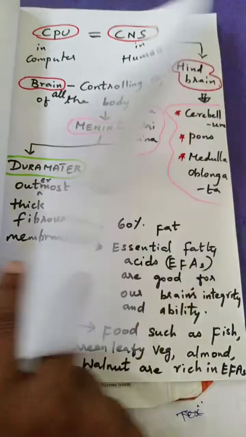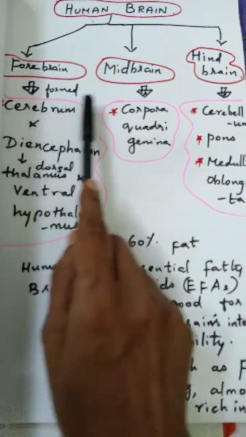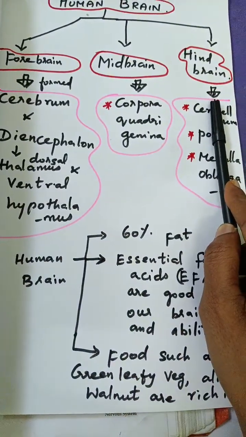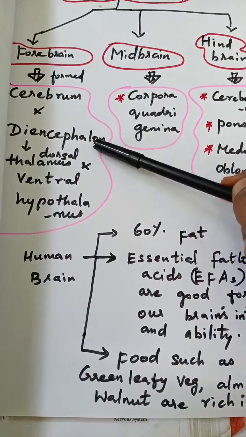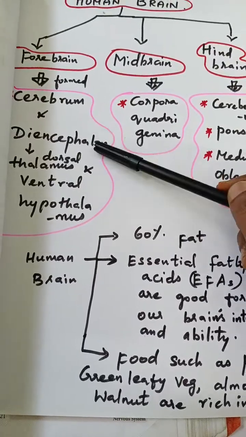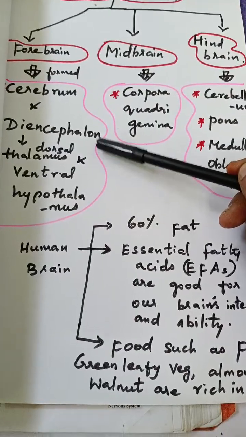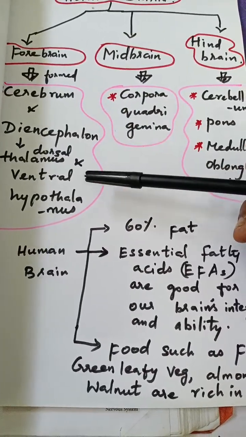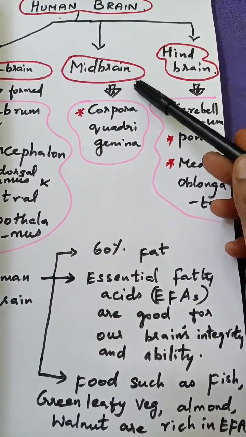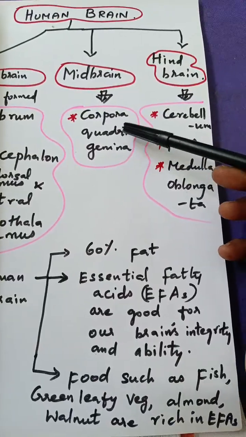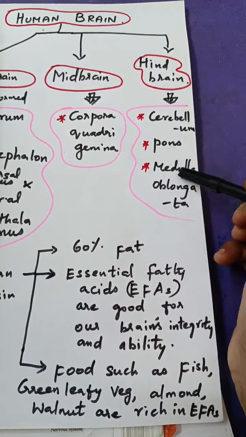Okay, and I told you the general outline of the brain. They are nothing but the forebrain, the midbrain and the hindbrain. The forebrain is the cerebrum and the diencephalon. Diencephalon in turn has two parts, the outer thalamus and the inner hypothalamus, that is dorsal and ventral. The midbrain has the corpora quadrigemina, and the hindbrain has the cerebellum, pons, and the medulla oblongata.